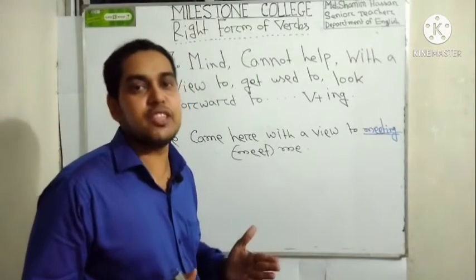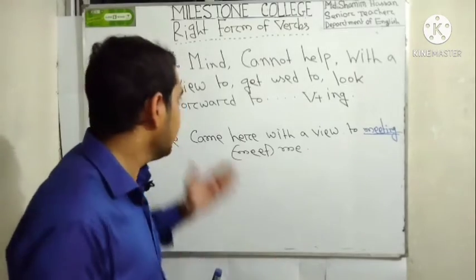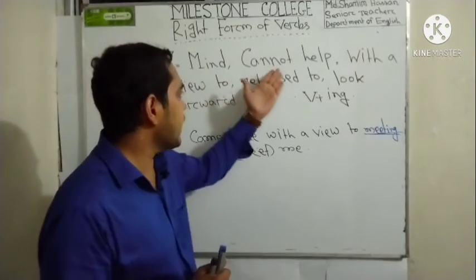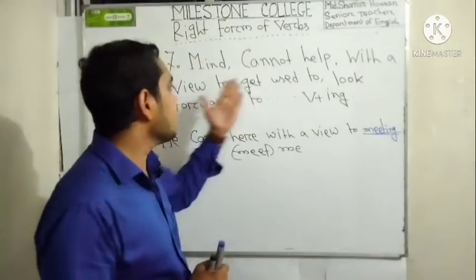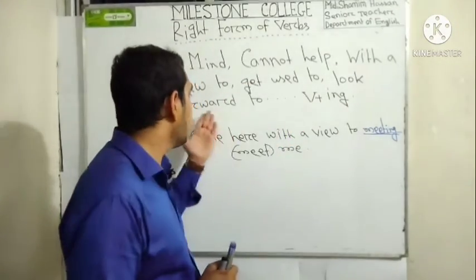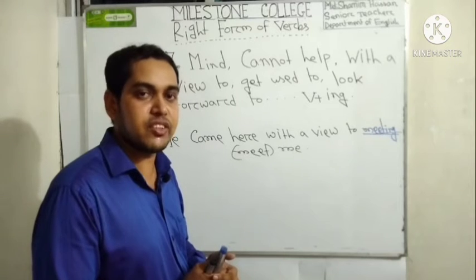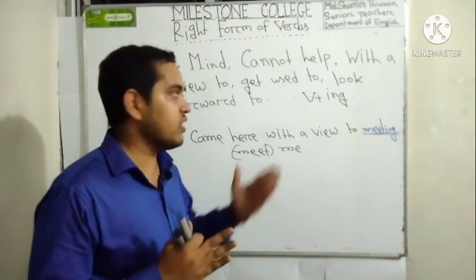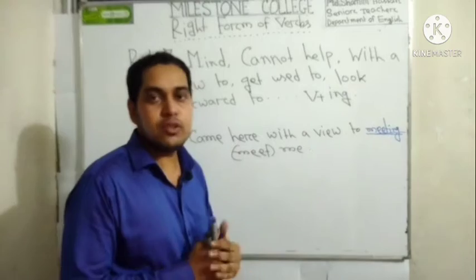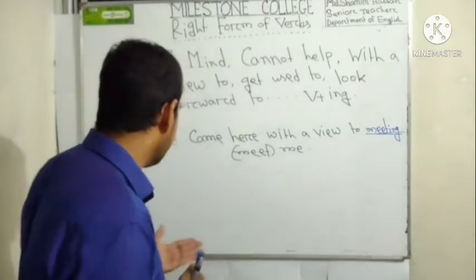So I again repeat it so that you can easily understand. If you find mind, cannot help, with a view to, get used to, look forward to, etc. in any sentence, then you have to use just verb plus ing. So let's see an example here.